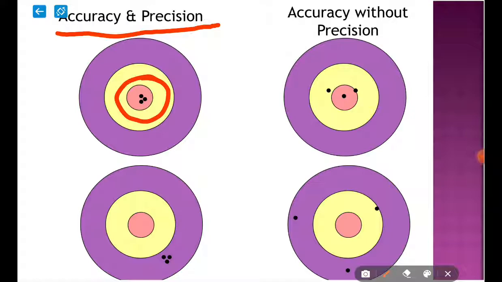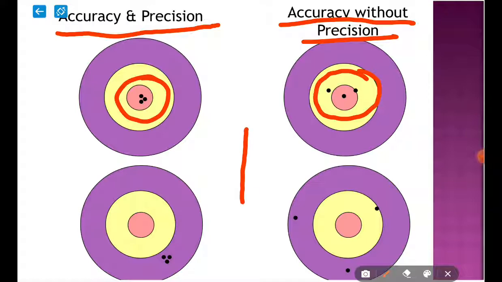On the other hand, the second example is accuracy without precision. Here all the shots are somewhat close to the bullseye, so that is accurate, but there is a larger variation from one shot to another, so it is not precise.